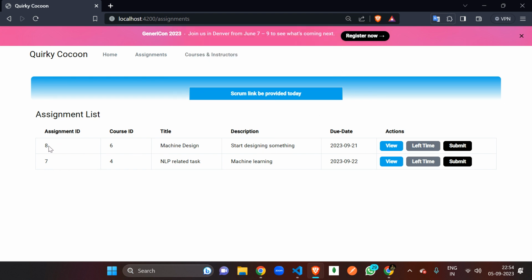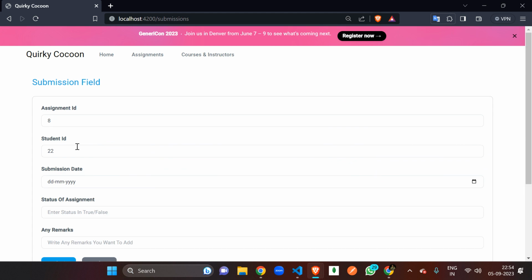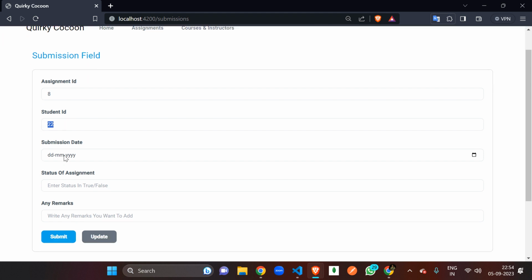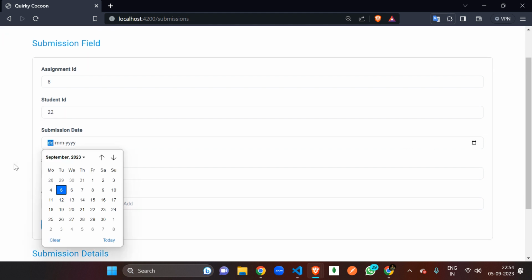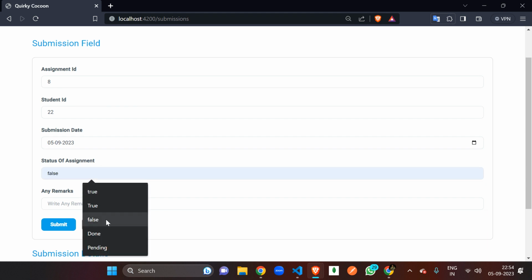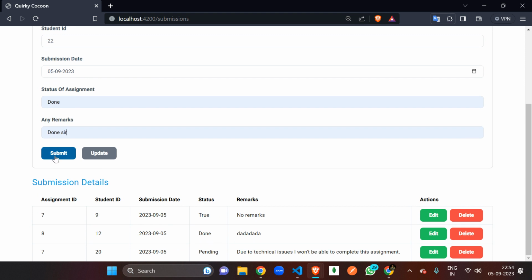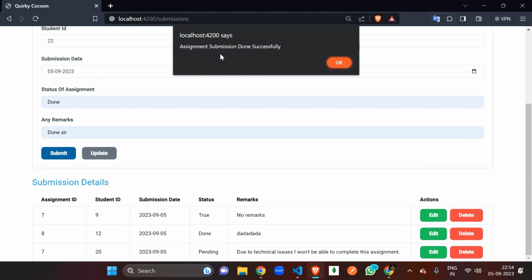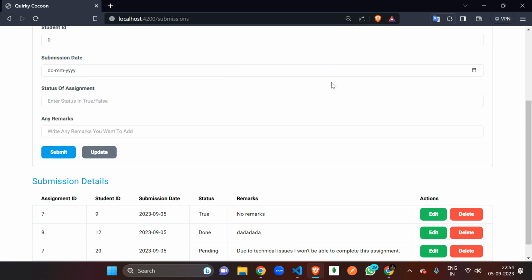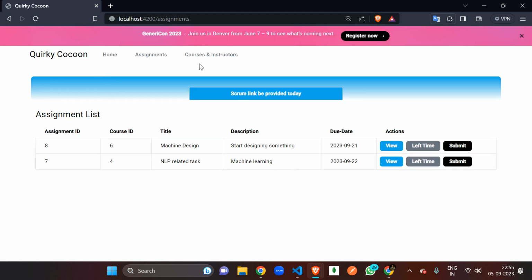Remember one thing, that this assignment ID is 8, the course ID is 6, and we already registered with ID 22. As I press the submit button, you can see the ID is retained here, and the student ID is 22. You just have to put your submission date, basically when you are submitting your assignment. Let's say you are submitting today, and your remarks are something like done, sir. As I submit this, a pop-up will come that says assignment submission done successfully, and after a few seconds it goes back to the main assignment page.